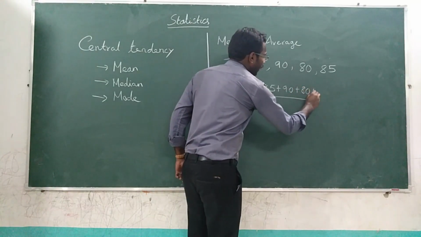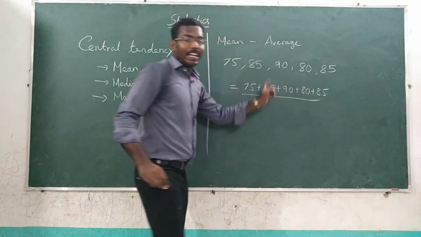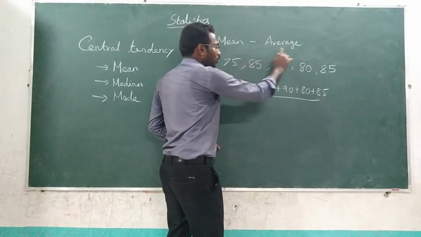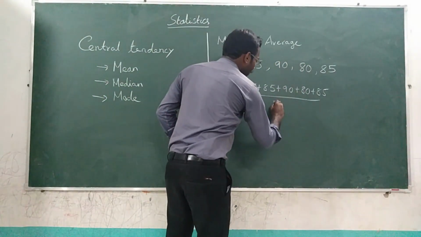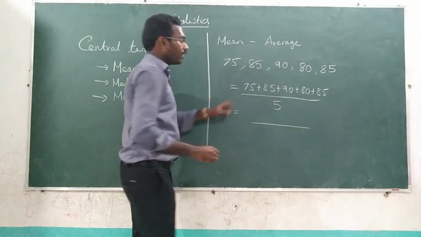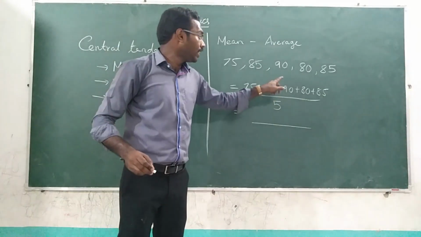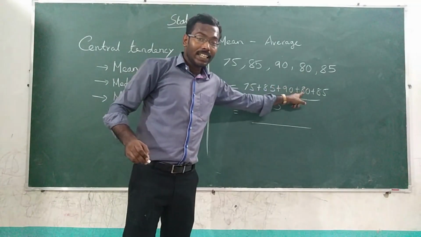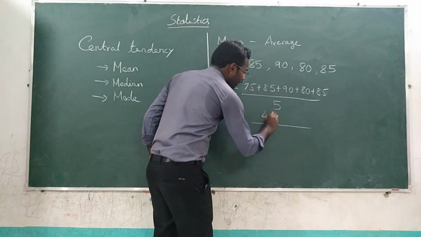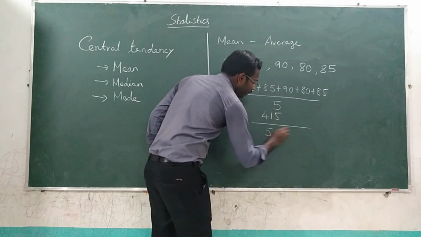You will divide it by the number of subjects. That is how many numbers? 1, 2, 3, 4, 5. So divided by 5. So let's check the total. 75 plus 85, 160, 250, 330 and 415. 415 divided by 5.